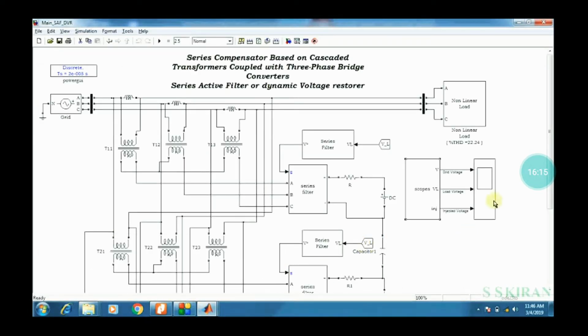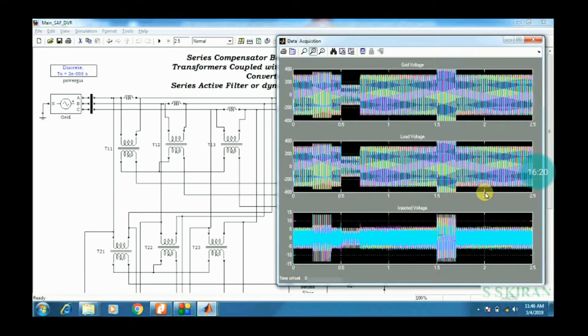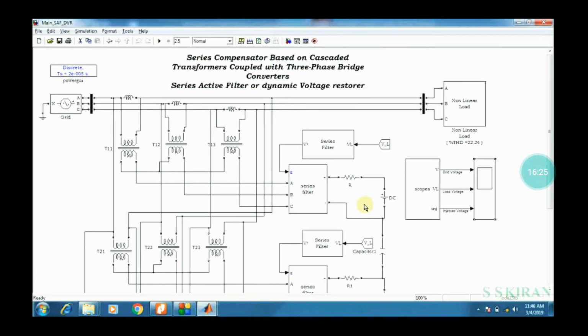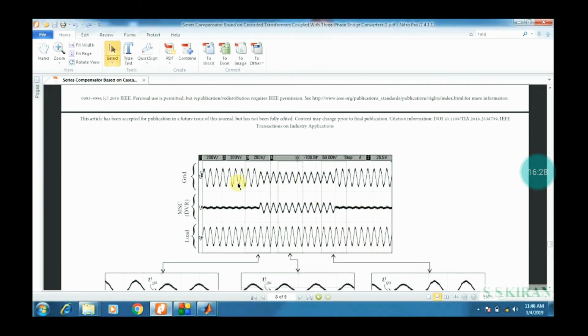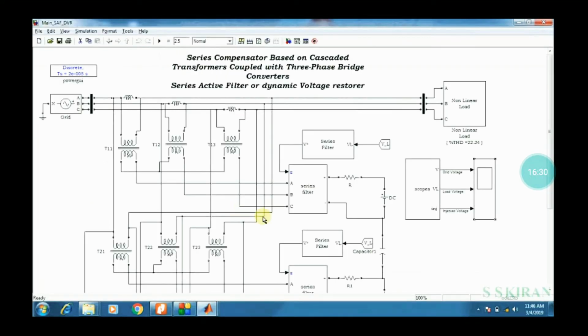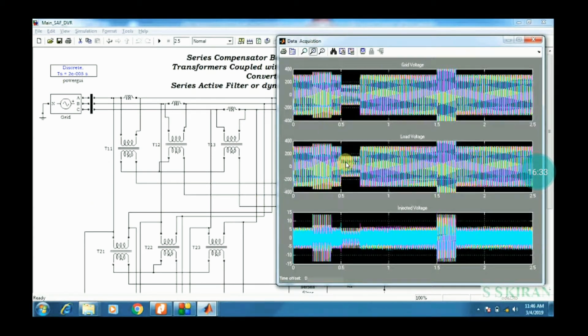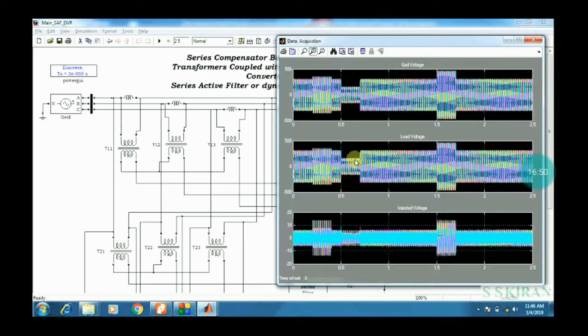Okay, click on the scope button, right? Simply a single click is enough. This is the output. The first one is the grid voltage, then the load voltage, and the applied or initial voltage. So whatever we can expect from the grid DVR. See here, grid voltage. This is our output of the series compensator, simply combined with the other waveforms: the grid voltage, load voltage, and injected voltage.